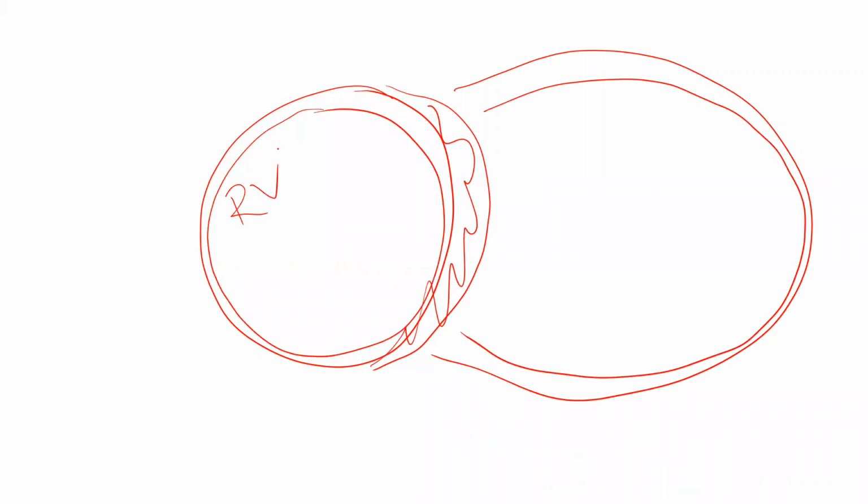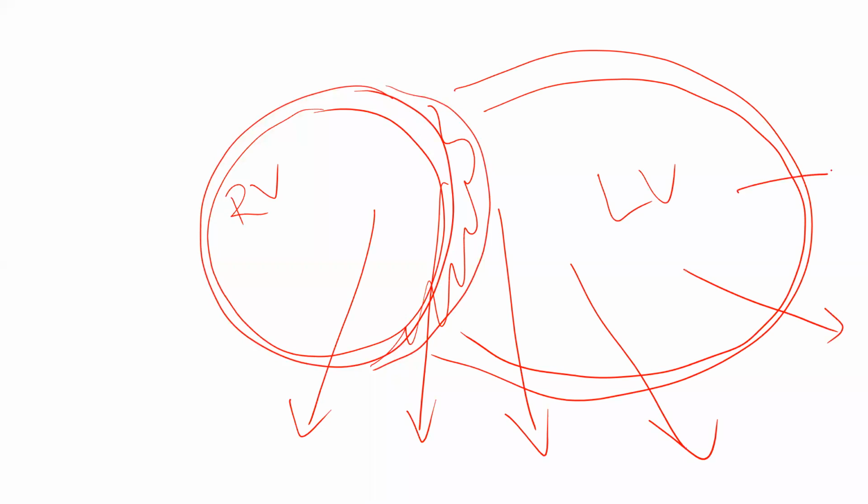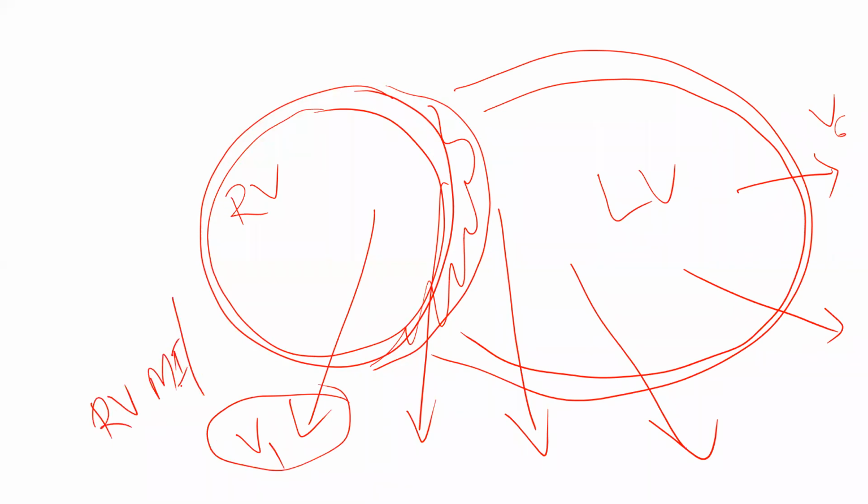If you want to take the chest cross section, this is the septum and this is your LV. This is your RV. LV. 1, 2, 3, 4, 5, 6. This is your V6. This is your V1. V1 will go for RV MI or it will go for septal also.